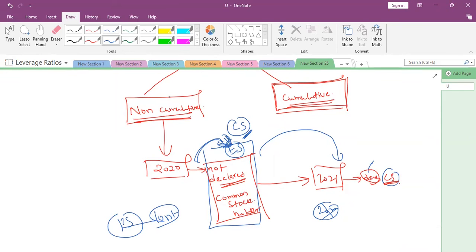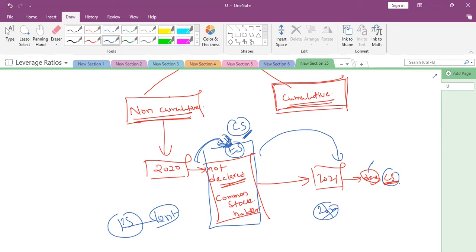But while selling the preference shares itself, it is written that this is non-cumulative. In another way, it means that if the company fails to pay any dividend in any year, that will not be accumulated and will not be paid. So the past dividend that was not declared for common stock is not to be paid to the preference shareholder either. That is lost dividend.